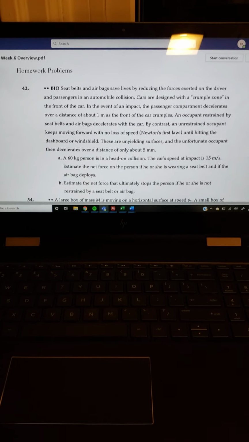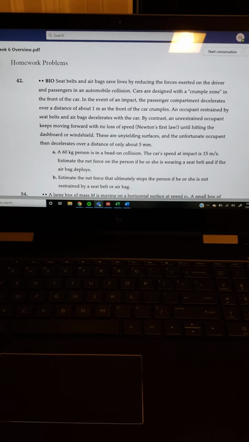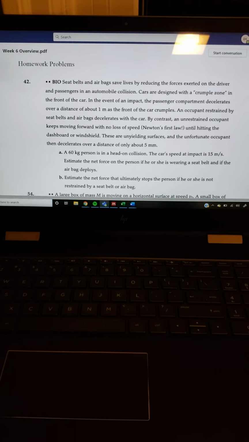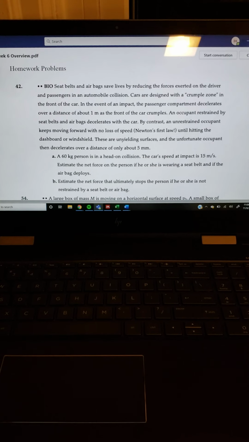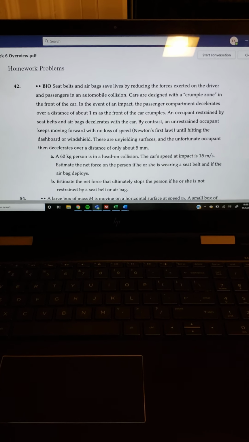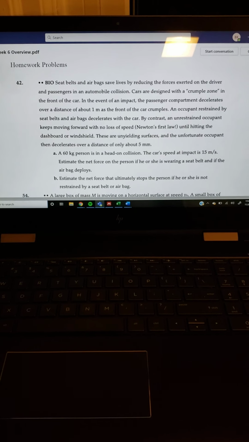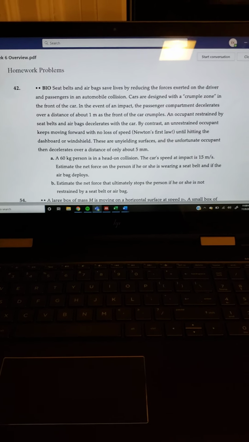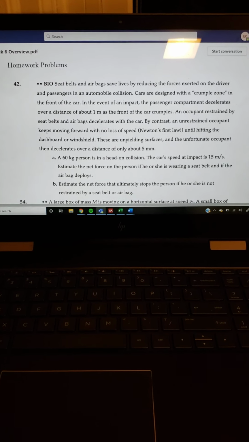Problem 42 states, seatbelts and airbags save lives by reducing the forces exerted on the driver and passengers in an automobile collision. Cars are designed with a crumple zone in the front of the car. In the event of an impact, the passenger compartment decelerates over a distance of about 1 meter as the front of the car crumples. An occupant restrained by seatbelts and airbags decelerates with the car.